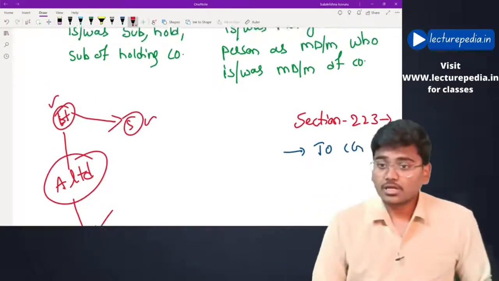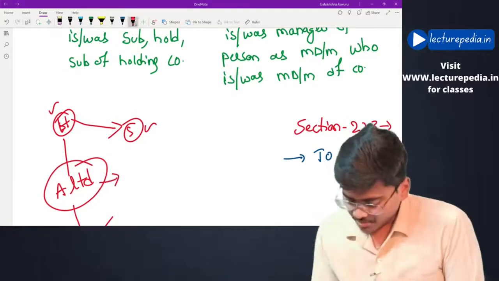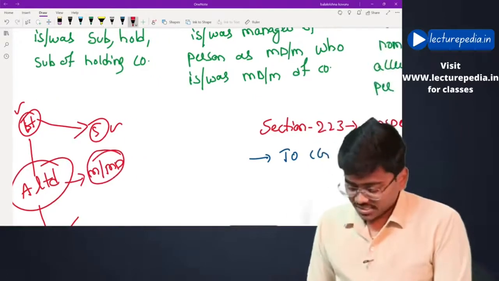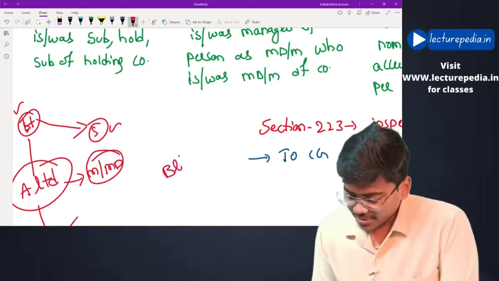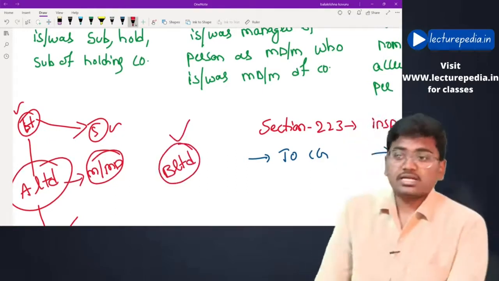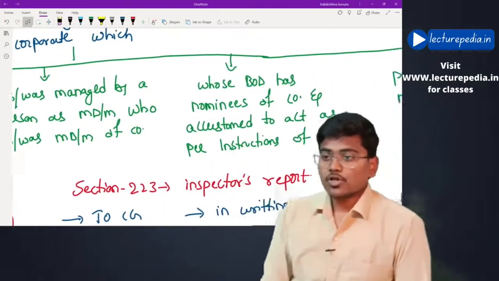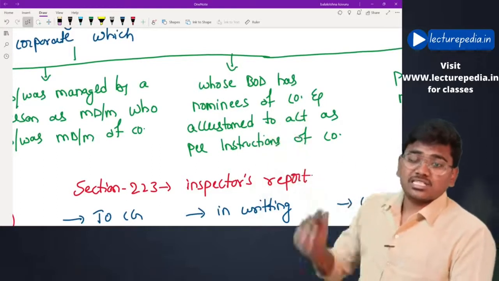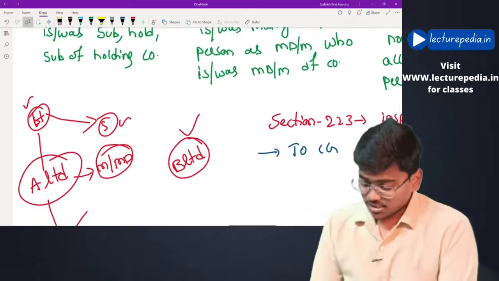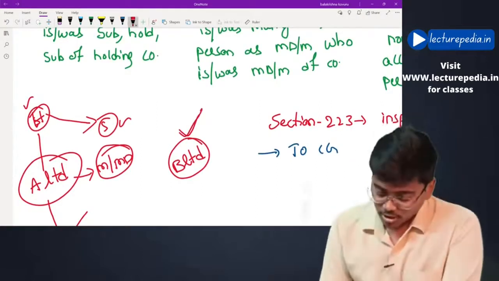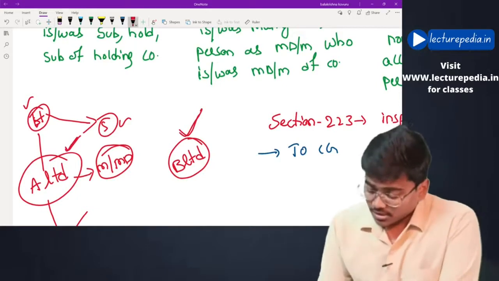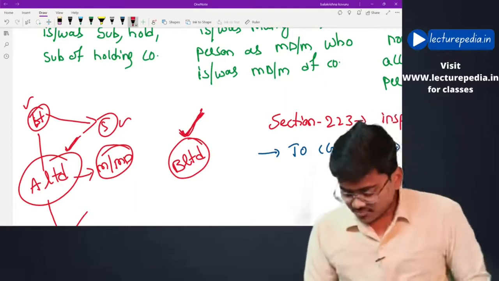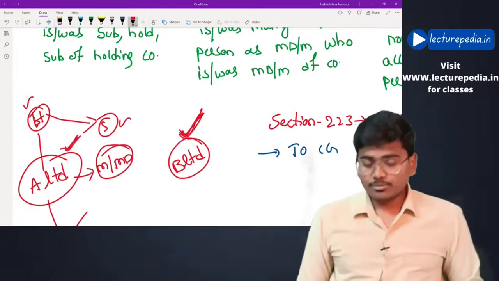And also, now A Limited is being managed by a particular manager or managing director, and this manager or managing director is also responsible for managing B Limited. Then B Limited will also be a related company. Or whose board of directors has nominees of the company and is accustomed to act as per the instructions of the company. Let's say the board of directors of B Limited has nominees appointed by A Limited, and the board of directors of B Limited is accustomed to act as per the directions given by A Limited. In that case also, B Limited will be treated as a related company.